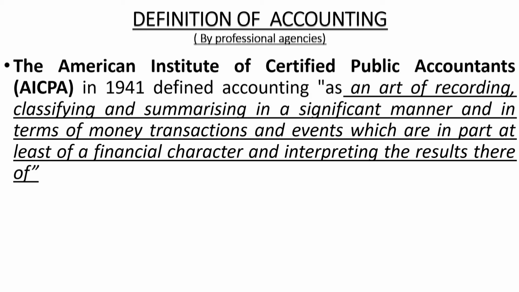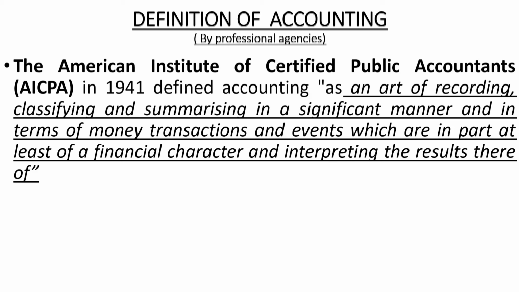For example, the efficiency of the staff of a business organization is a relevant thing for the organization, but it should not be recorded in the books of accounts, because the efficiency of the staff cannot be quantified or expressed in terms of money. So, in short, only the transactions which can be recorded in terms of money or money's value will be recorded in the books of accounts.